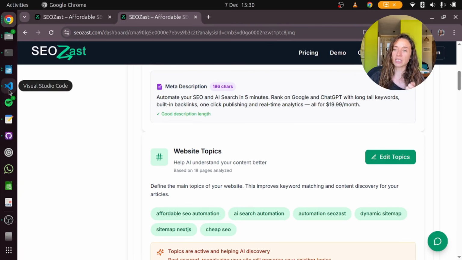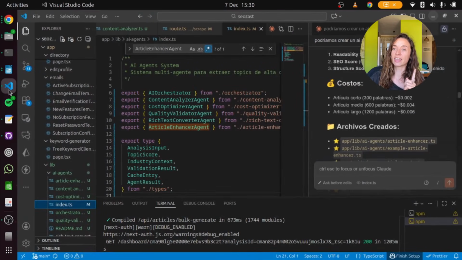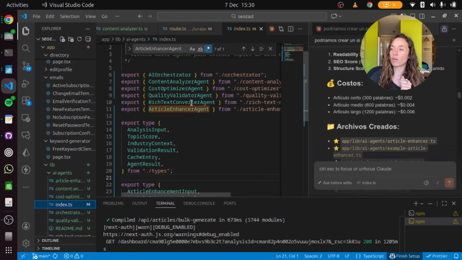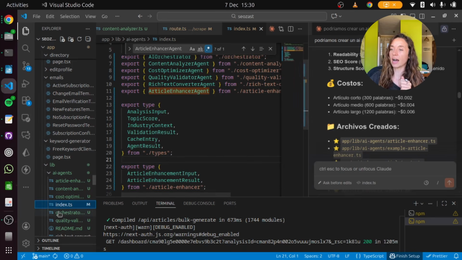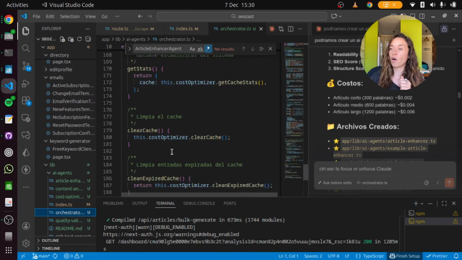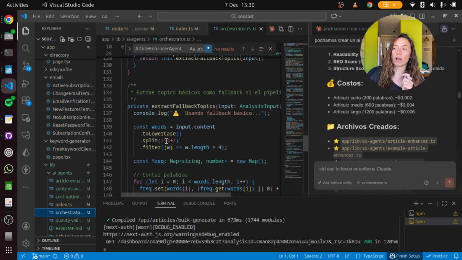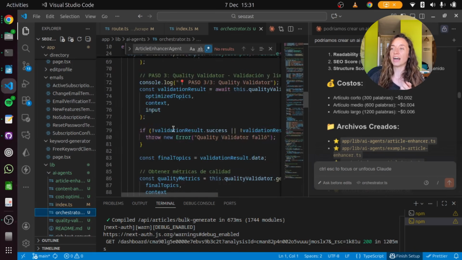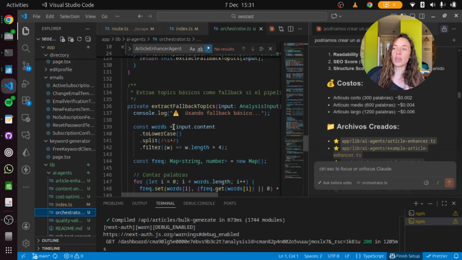With the agents, I got AI to create 4 agents, not just one, and even an orchestrator to clean the cache and implement things with all these agents. This is still making a lot of calls to AI, and it's worse than it used to be, but yeah, I will fix it later.